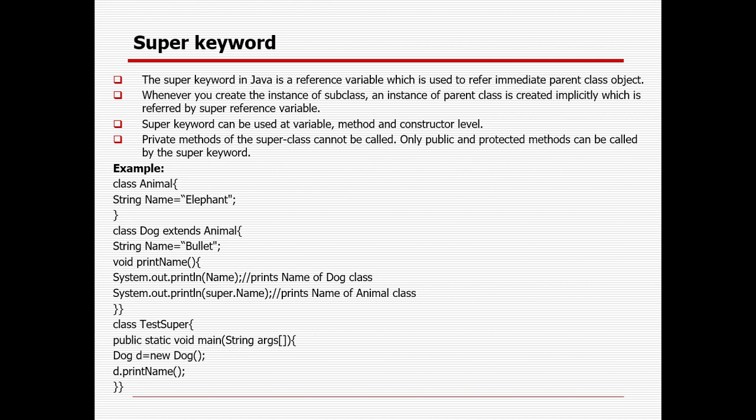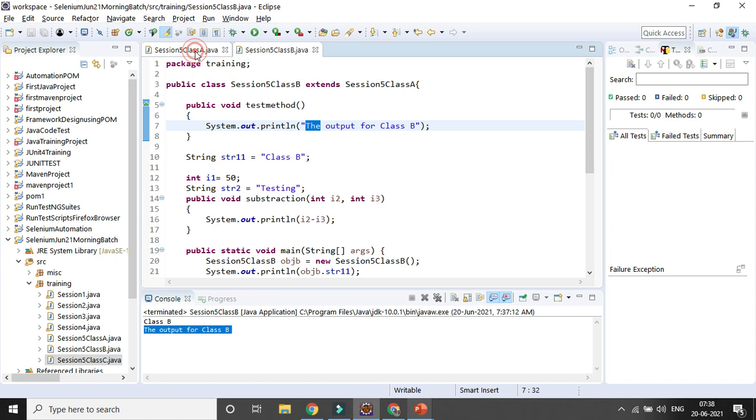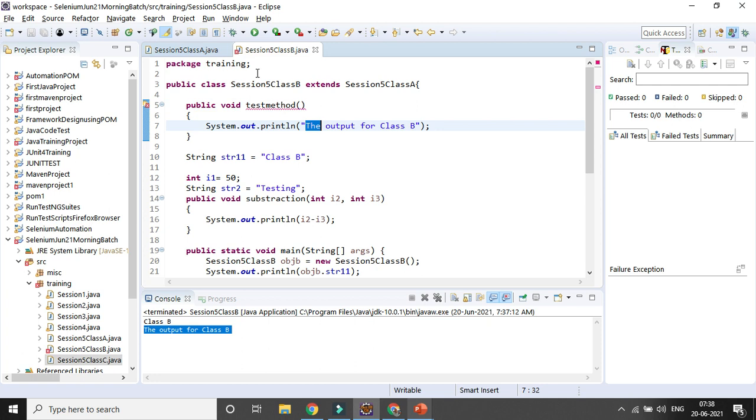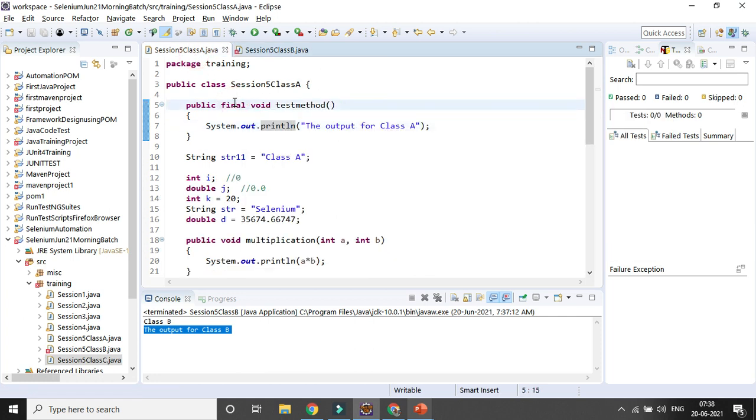In case we still want to use those things, apart from that I have to mention that a method declared final cannot be overridden. Suppose say here, I declare the method as public final. In case you declare any method as final, let's try to see it. You can see immediately an error message came, right? You can see here, remove final modifier from the parent class. So once a method is declared final in the parent class, it cannot be overridden, right?